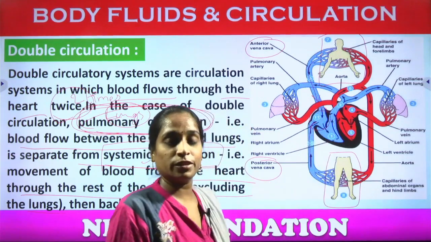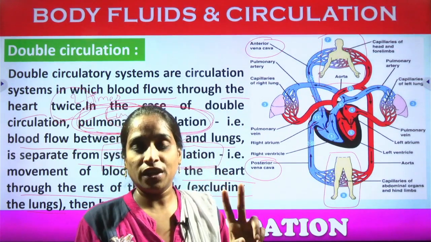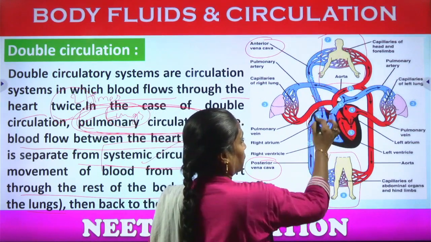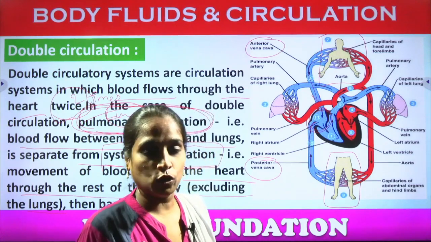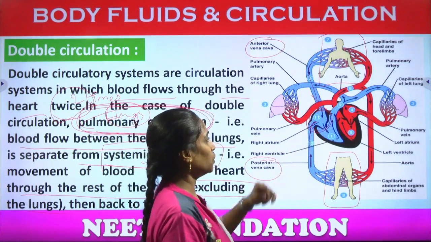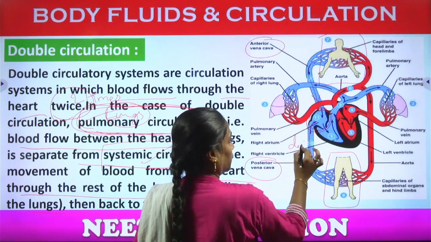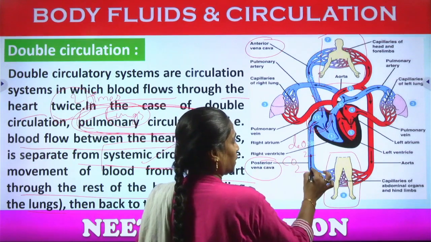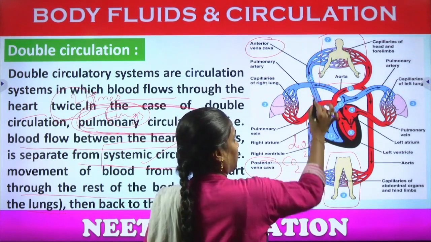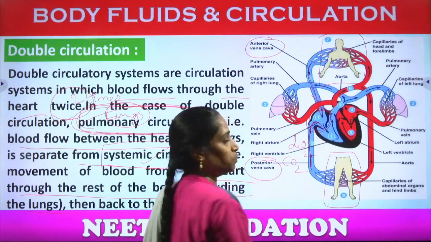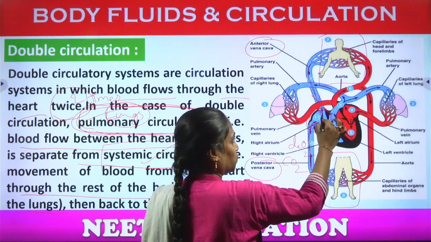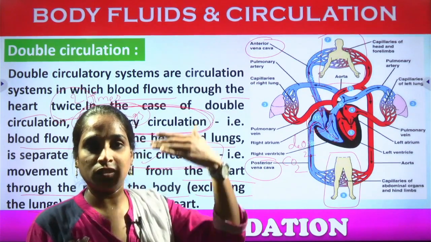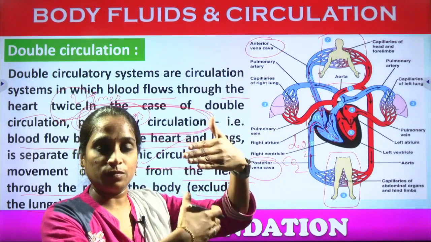How many chambers can we observe in double circulation? 2 atria and 2 ventricles. One of the chambers is called the right auricle, or the right atrium, that receives the deoxygenated blood. Deoxygenated blood, nothing but the carbon dioxide molecules, enters the right atrium from the anterior region and reaches the ventricle in the posterior region. Anteriorly we can observe the auricles and posteriorly we can observe the ventricles.